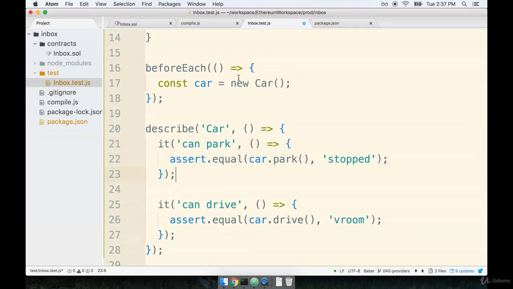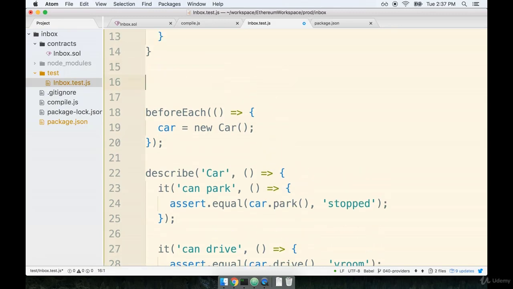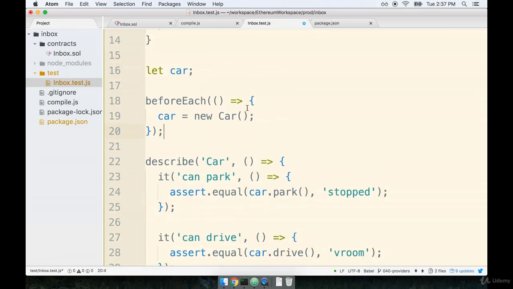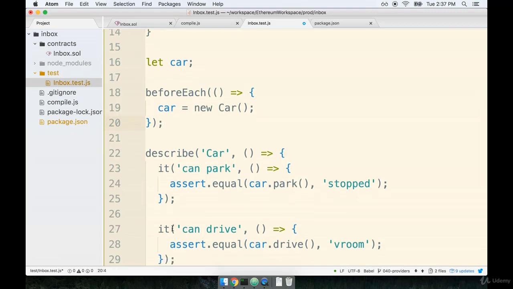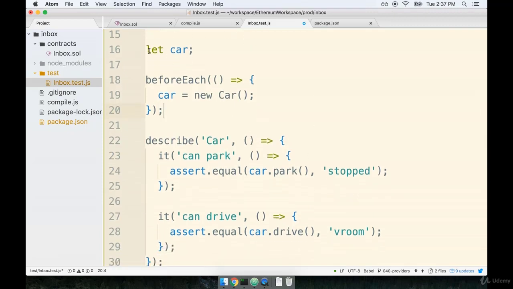Well, it's a very straightforward thing that we're going to do here. We're going to take our variable declaration and move it outside and above the beforeEach declaration. So rather than saying const car right here, I'm going to delete the const, and then above the beforeEach, I'll say let car. So now, inside of the entire scope of this file, everyone knows that there is a variable called car that has been defined, or at least initialized.